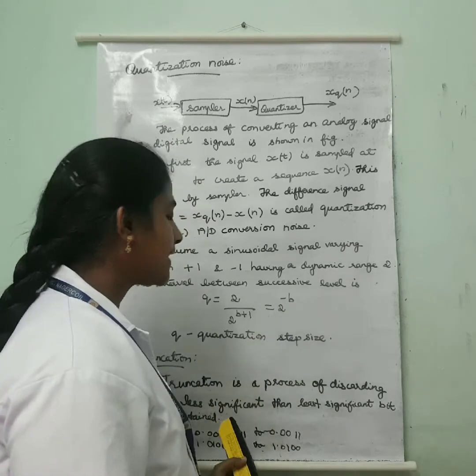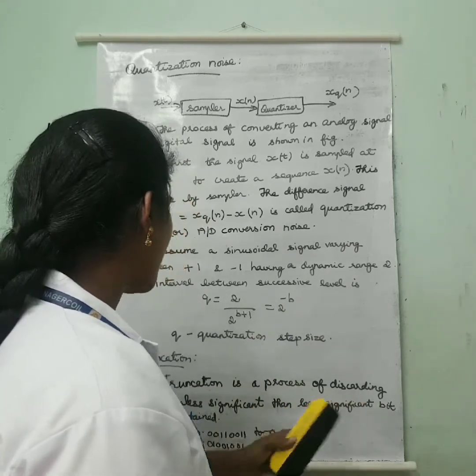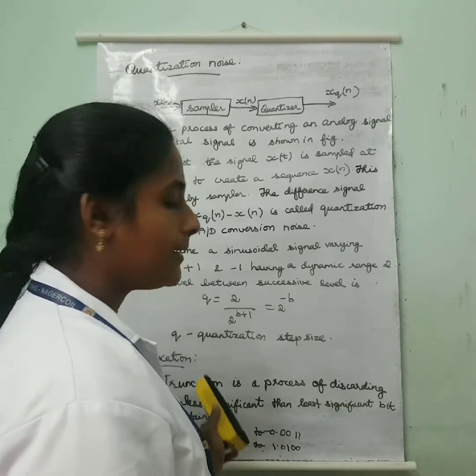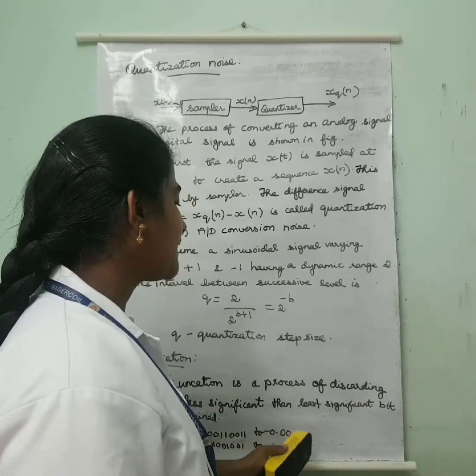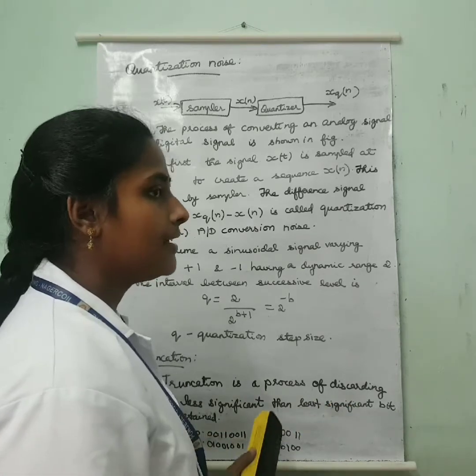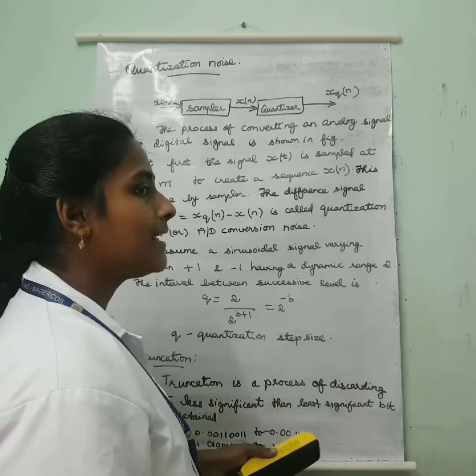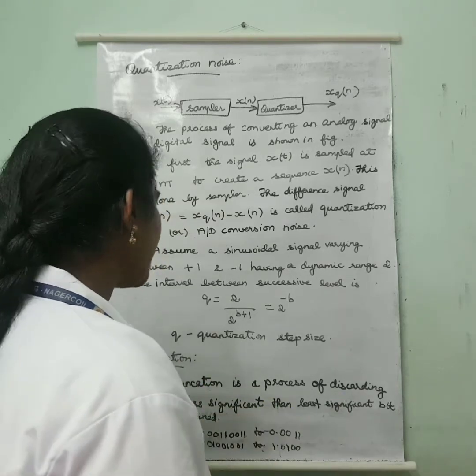Next we can see about truncation. Truncation is the process of discarding all bits less significant than the least significant bit that is retained.